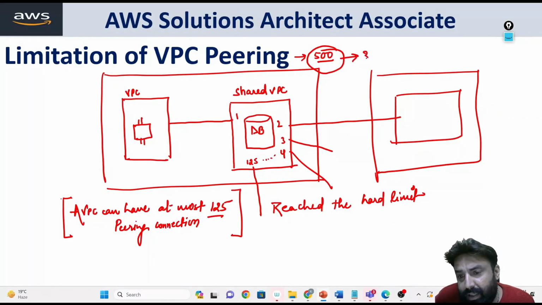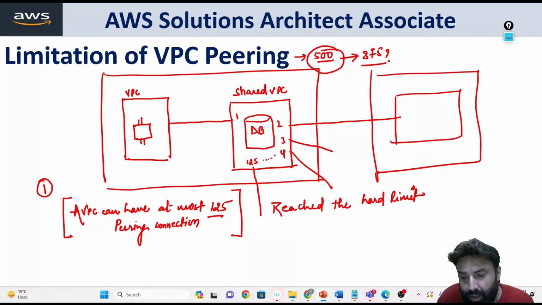What about the remaining 375? Do we need to create another shared VPC for each additional 125? This is the biggest limitation, and it was the first limitation of VPC peering.